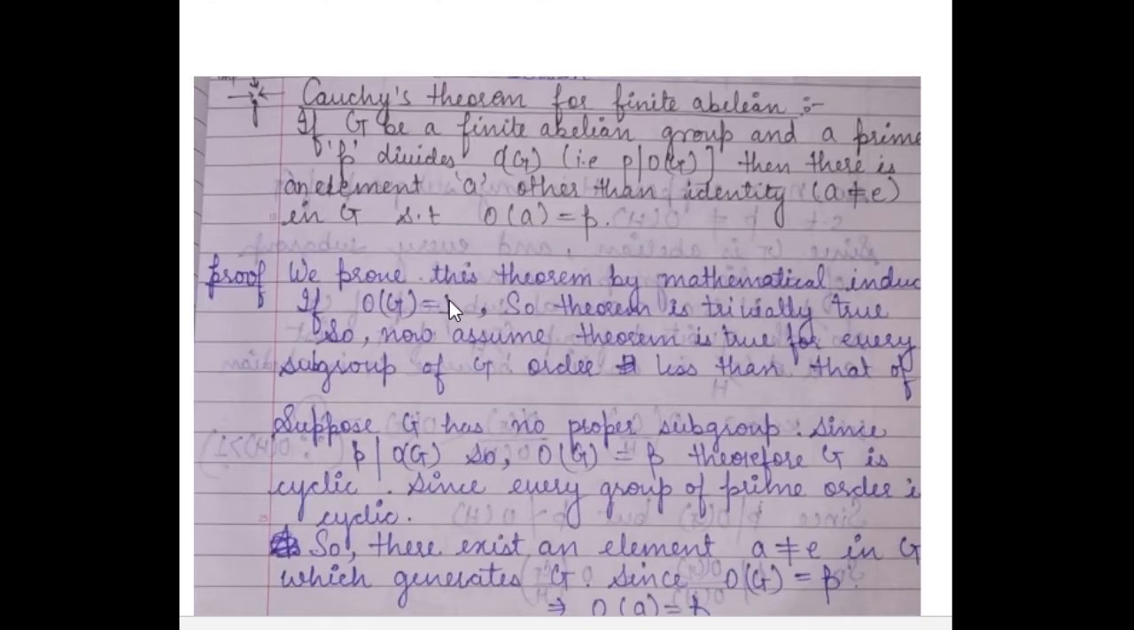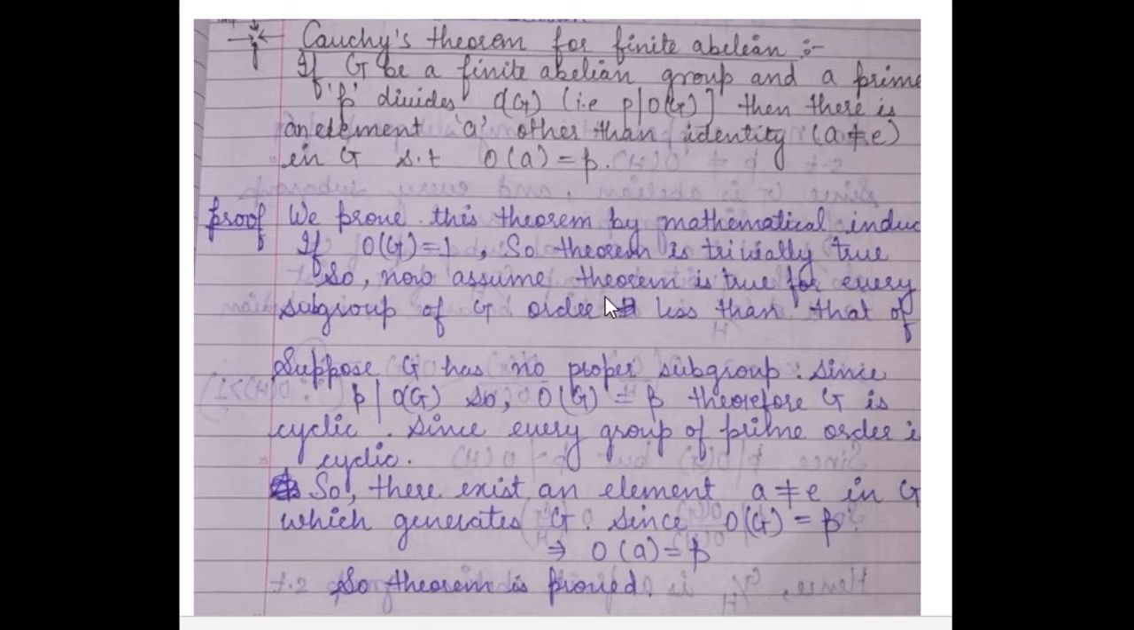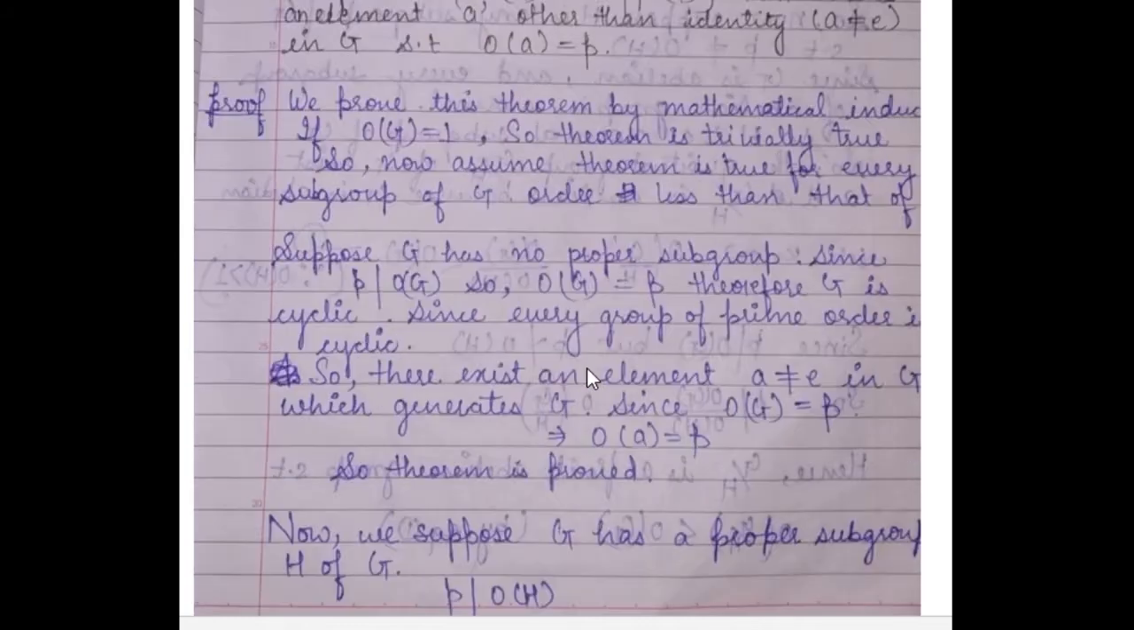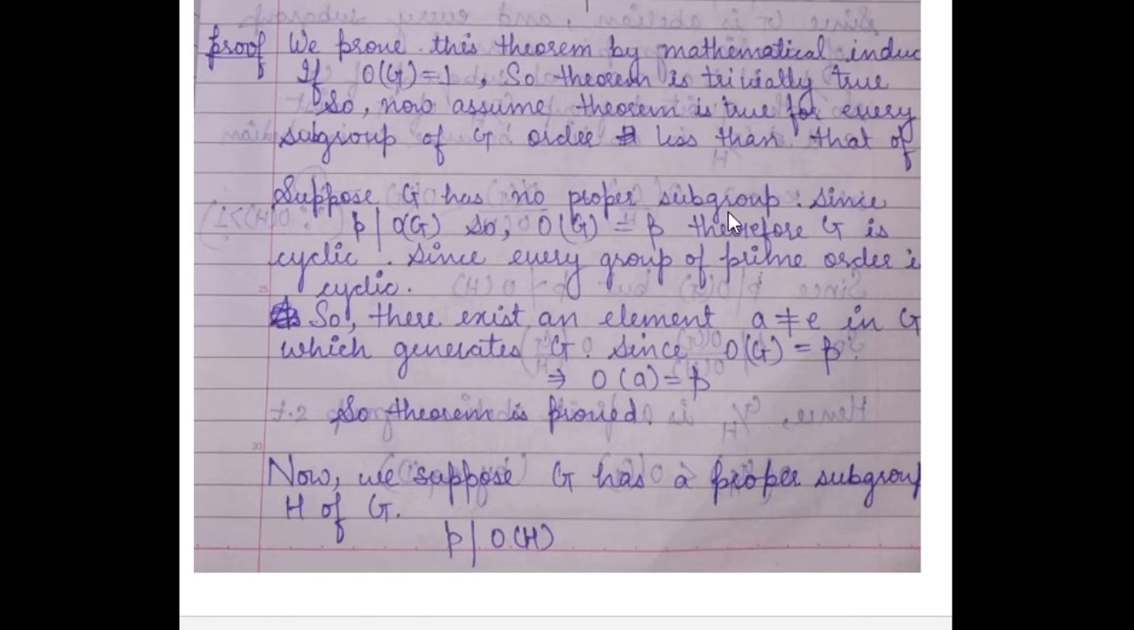So we prove this theorem by applying mathematical induction on the order of G. If we take the order of G to be 1, then it has only one element, and that will be the identity element, so the theorem is trivially true. Now we assume that the theorem is true for every subgroup of G whose order is less than that of G. So suppose G has no proper subgroup. That is, the only subgroups of G are the improper subgroups, that is, the identity E and G itself.